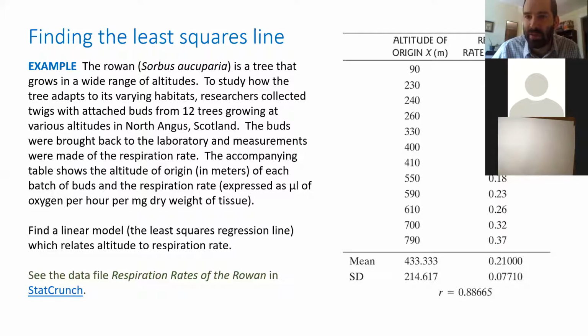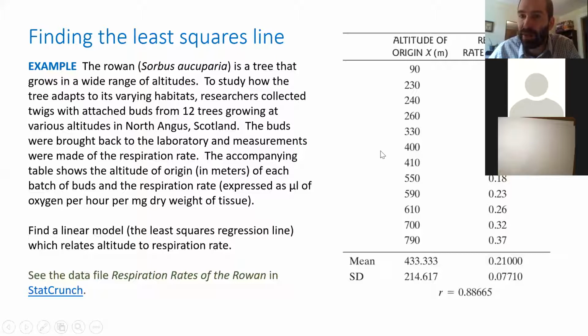So we have our altitude denoted by X here, the respiration rate denoted by Y here. And we want to find that linear model. The first thing we should do is verify whether a linear model is appropriate.